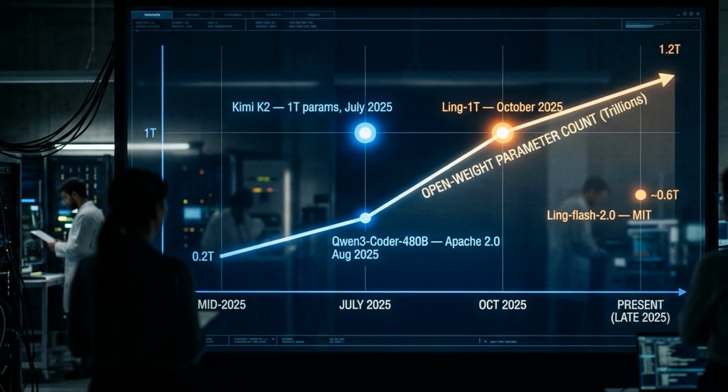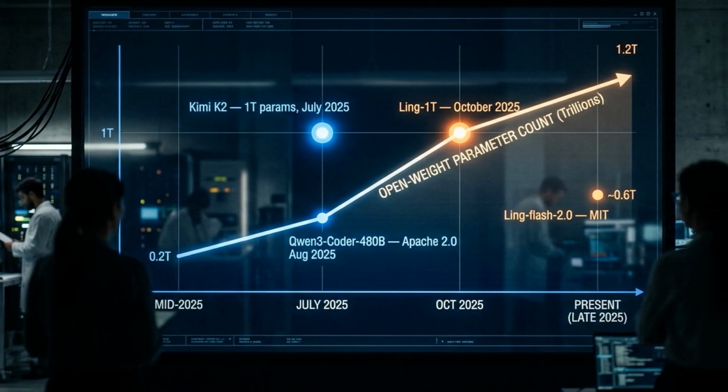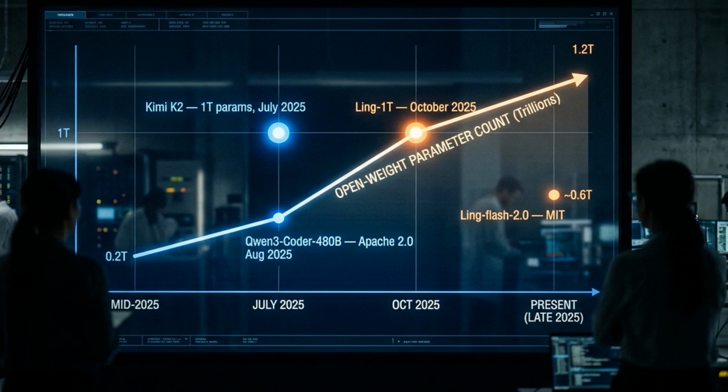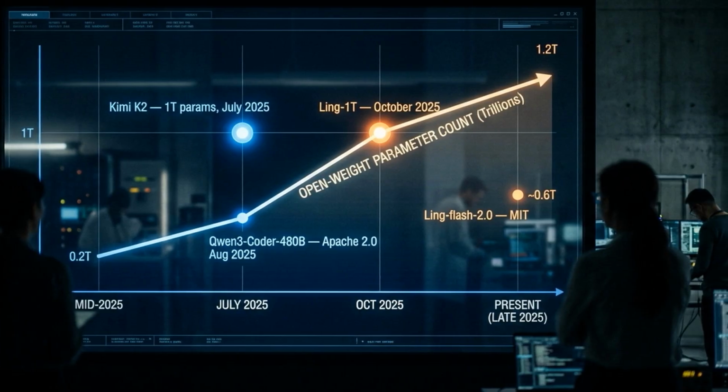This didn't come from nowhere. On July 11, 2025, Moonshot released Kimi K3, 1 trillion total parameters, 32 billion active, 384 experts, under a modified MIT license. It was, at the time, the largest openly released mixture of experts model on record. Kimi K3 thinking followed in November.